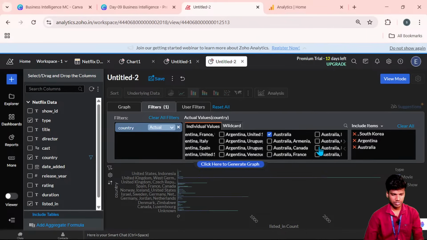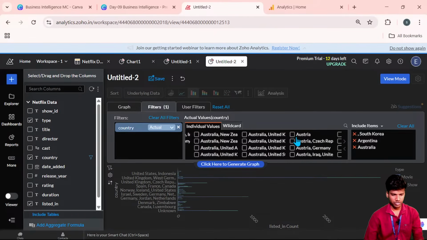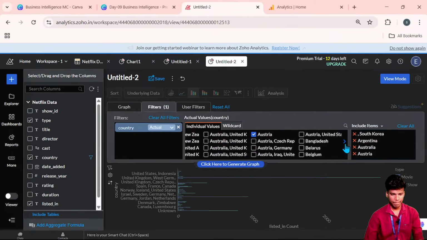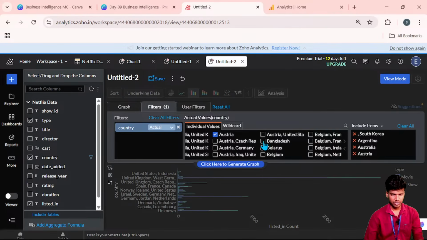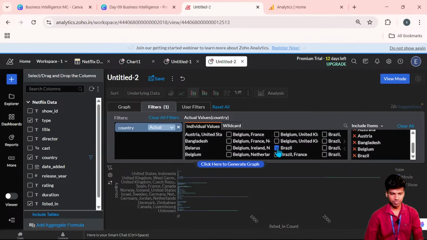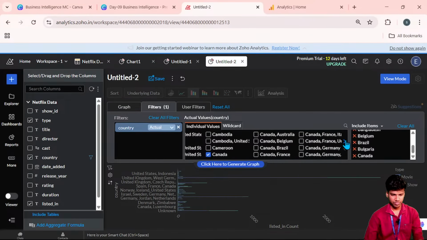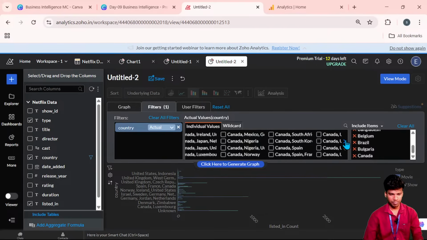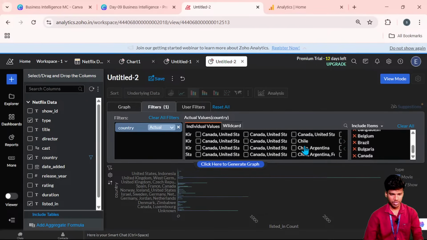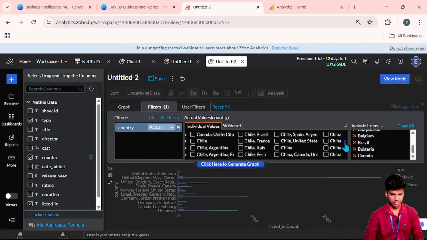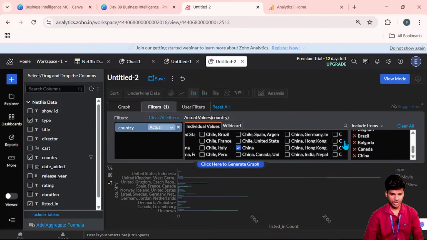Okay, Australia is here, and then Austria, Bangladesh, Belgium. So only unique and major countries we can select. Brazil, Bulgaria, sorry, Bulgaria we selected, yeah, not. Canada, and then what is pending? Okay, Chile is not needed. China is here, we can add that.